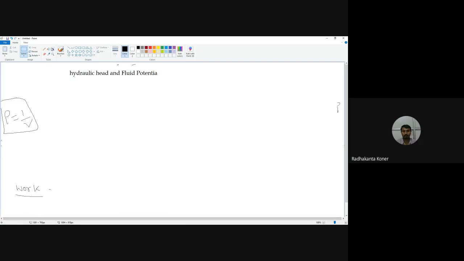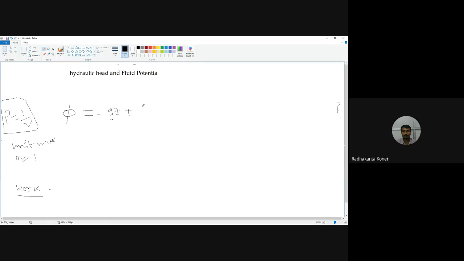the total potential phi is equal to gz. Mgz was the initial one, but I assume unit mass, M is equal to 1.